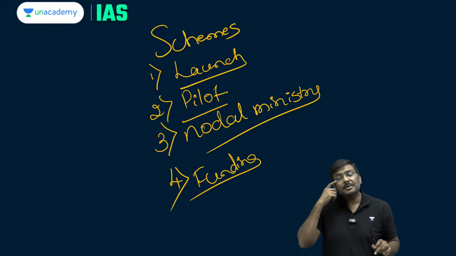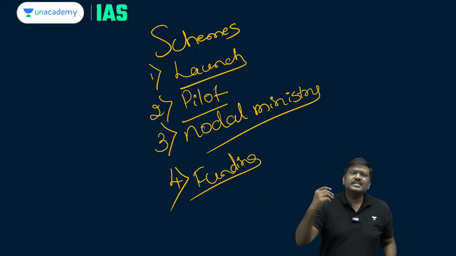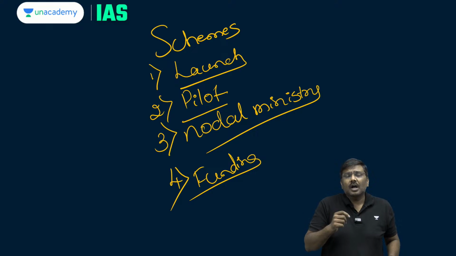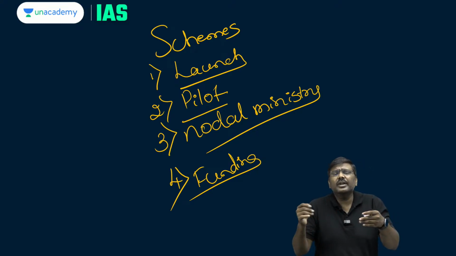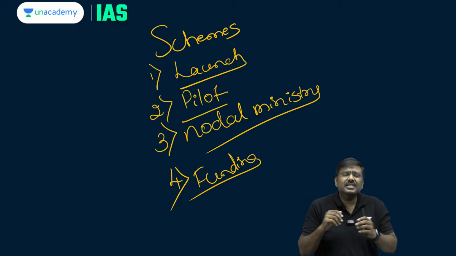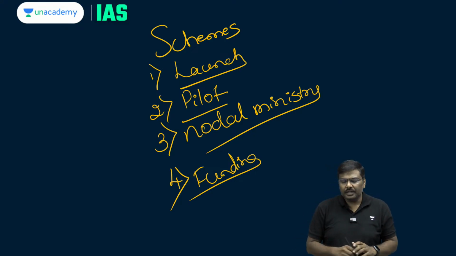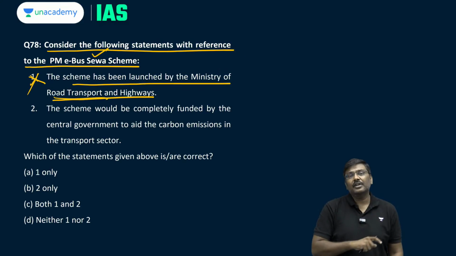If it is 100% funded by the center, obviously it will be part of central sector scheme. What if it is a centrally sponsored scheme? How much is the funding? Is it 90:10? Is it 75:25? Is it 60:40? Is it 50:50? What is the funding pattern? That's also very, very important. So these are certain very important areas. Please be aware of this.